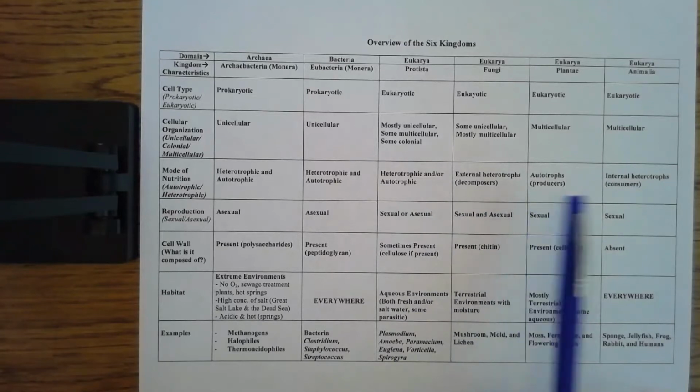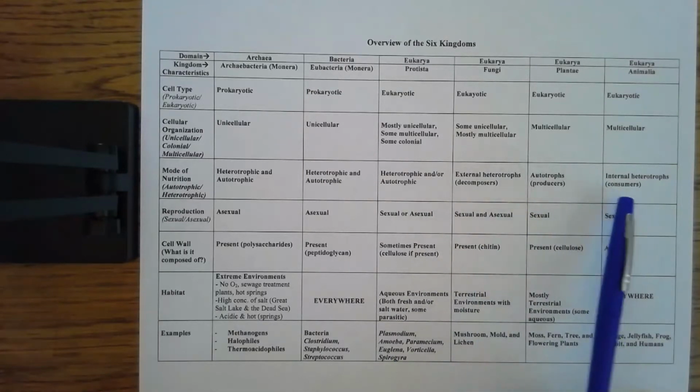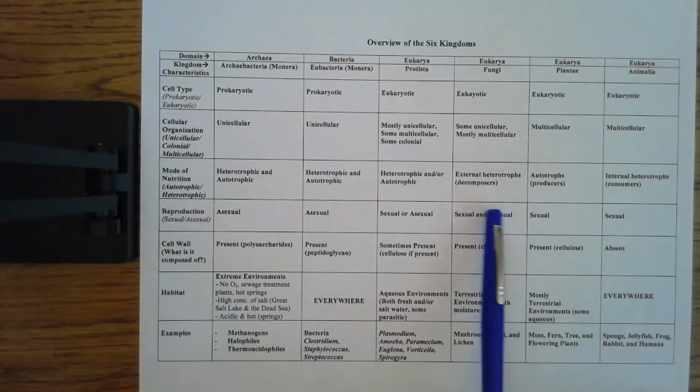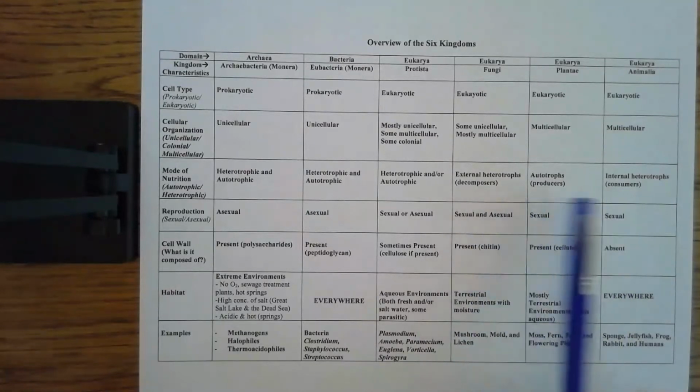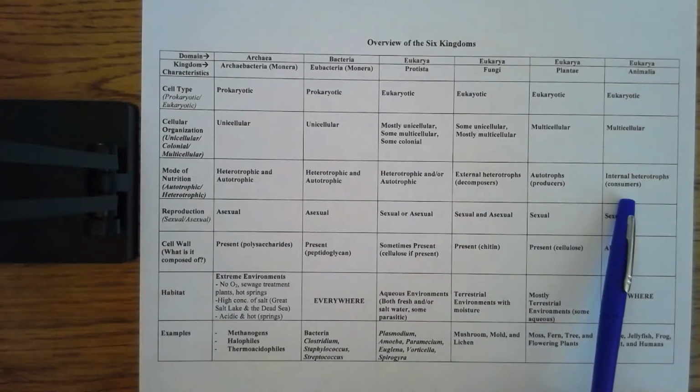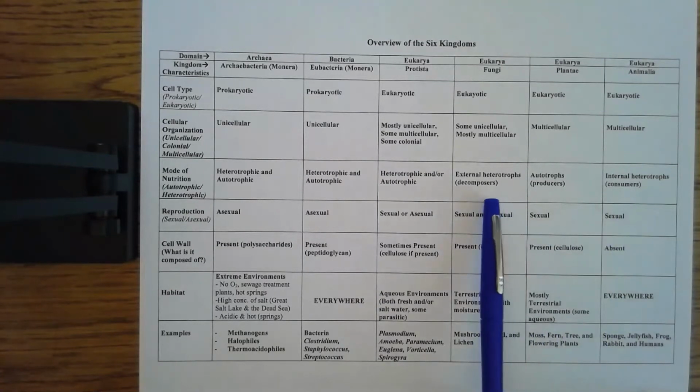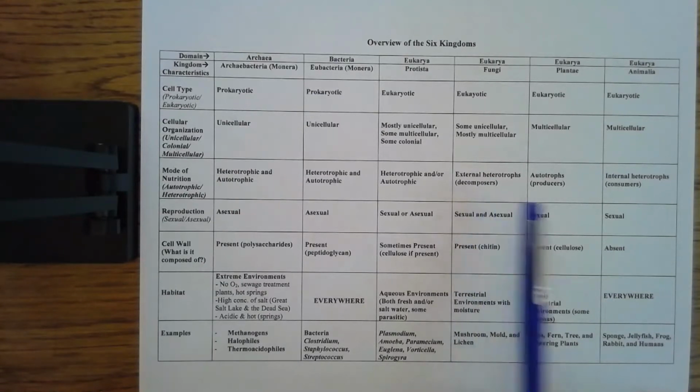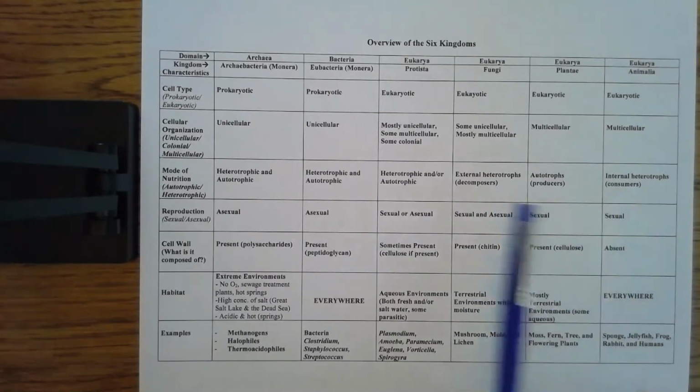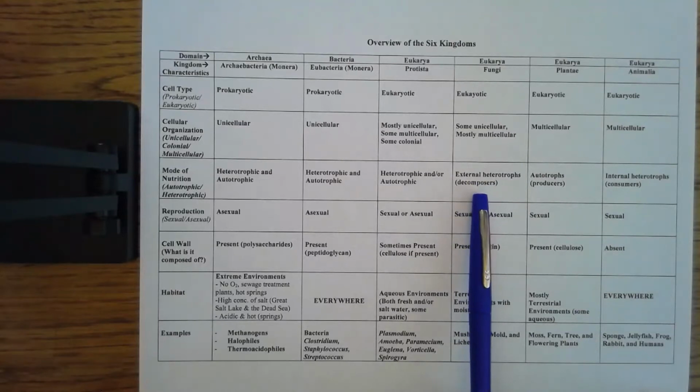Fungus and animals, okay, these are the 2 that a lot of times people try to use the words you see in parentheses interchangeably with heterotroph, and they are not, okay? So heterotrophs can be either decomposers or they can be consumers. If they are external heterotrophs, they are decomposers, meaning that they break down their food source, whatever they are going to decompose, externally and then absorb nutrients into their bodies.